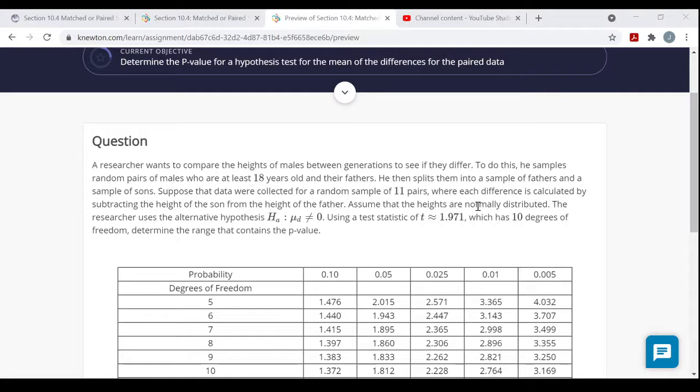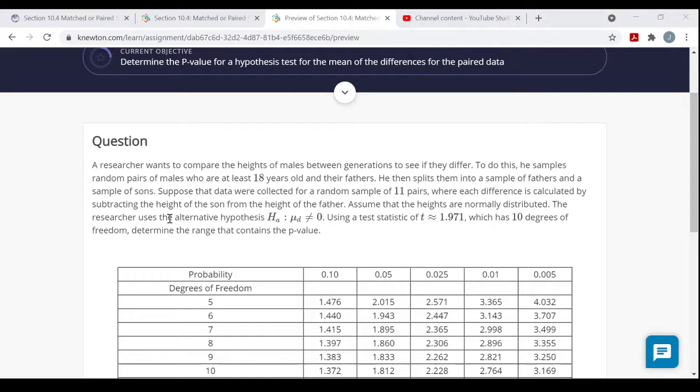Assume that the heights are normally distributed, right? So that way we can say that the D bars, the sample average for the sample differences, has a distribution that's a student's t distribution with 10 degrees of freedom, right? Because they'll be doing 11 pairs, 11 differences here.